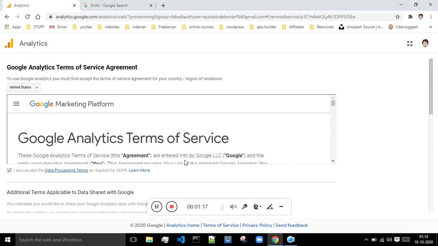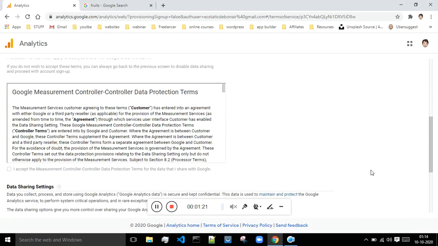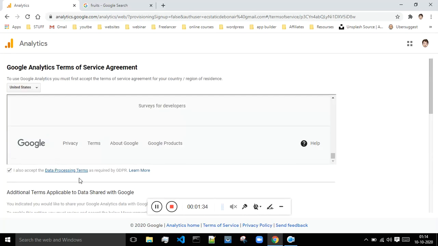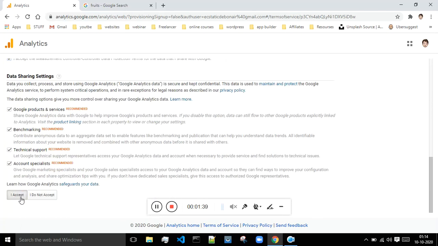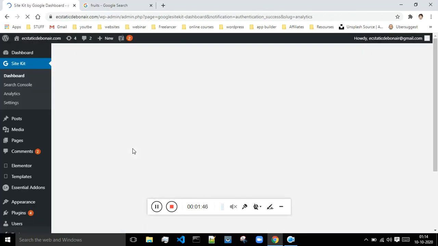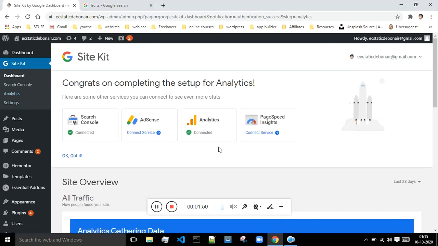Just click on this I accept. Just come down below, click on this I accept, then go to the dashboard. Okay, so now I'm getting this option that analytics has been integrated.